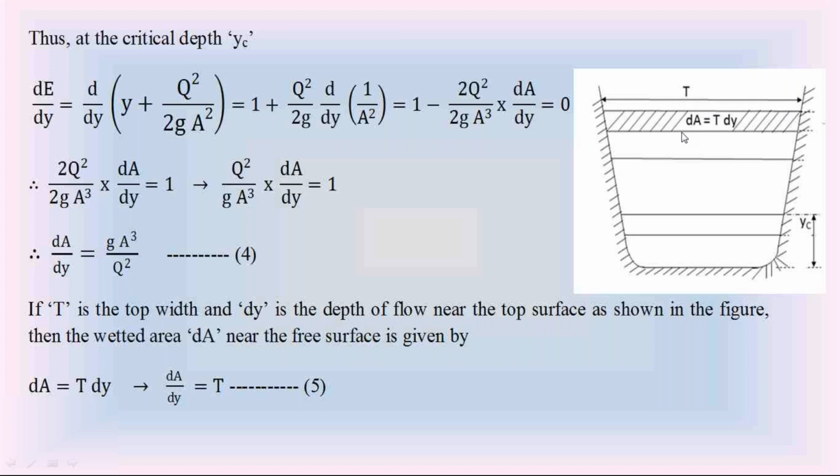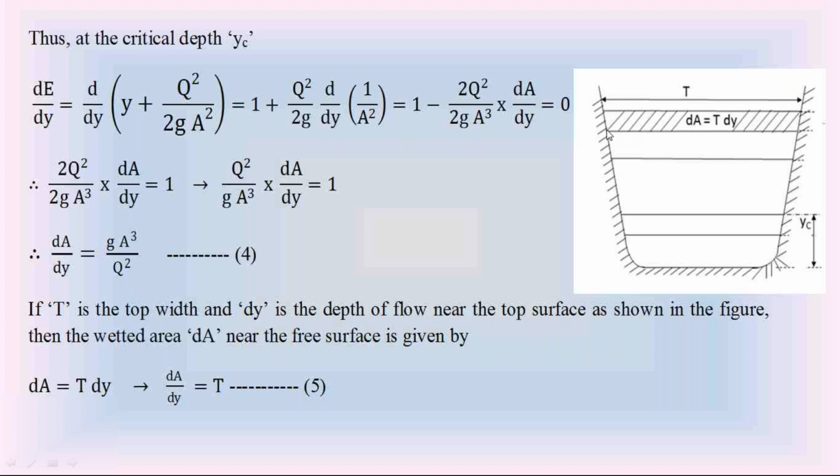Now check this thin water layer. It is approximately a rectangle, with width T and height dy. Take the wetted area of this thin layer as dA.